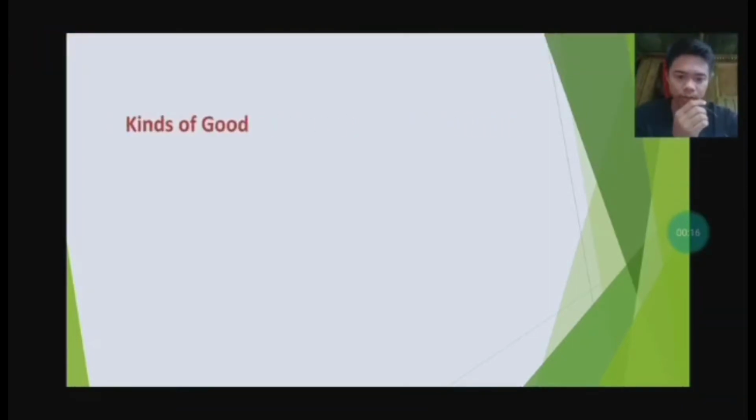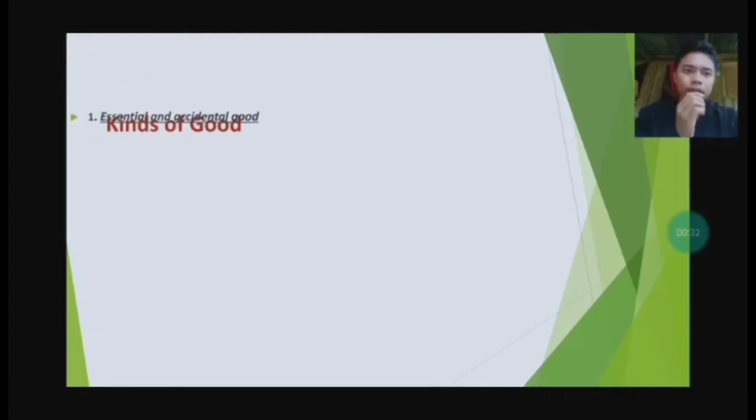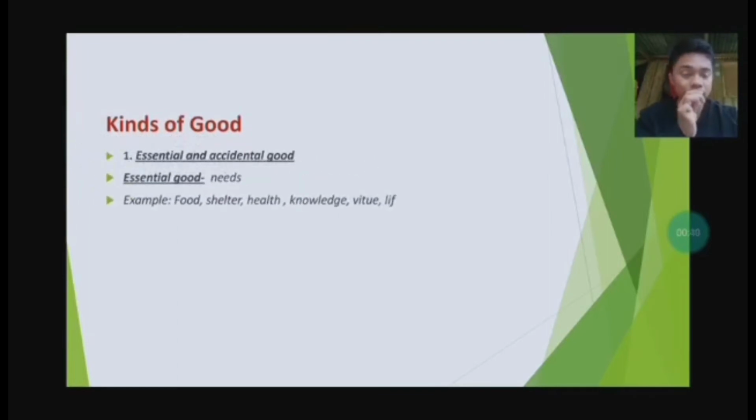In this report, I will only discuss the kinds of goods. There are four kinds of goods, but I am only reporting three kinds. The first is the essential and accidental goods. Essential goods are our needs. What are our needs? Examples are food, shelter, health, knowledge, virtue, life.